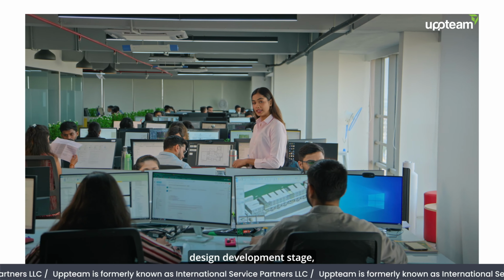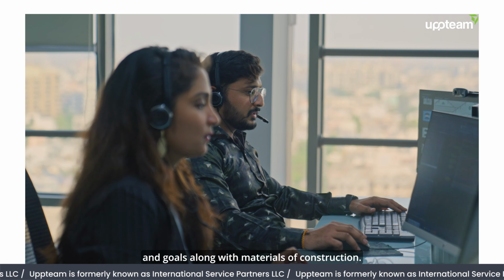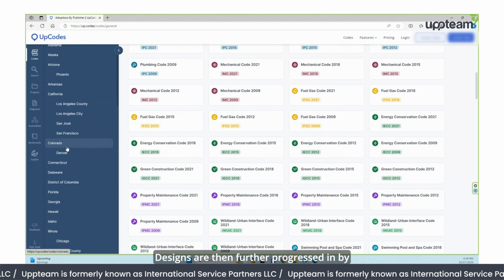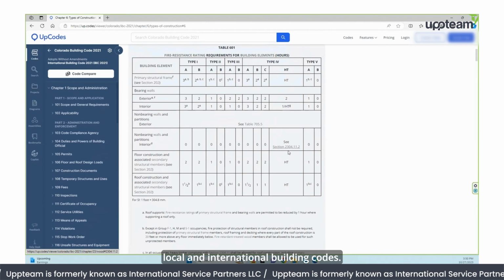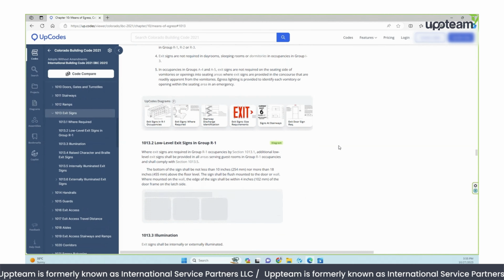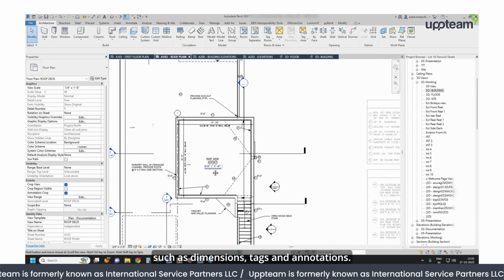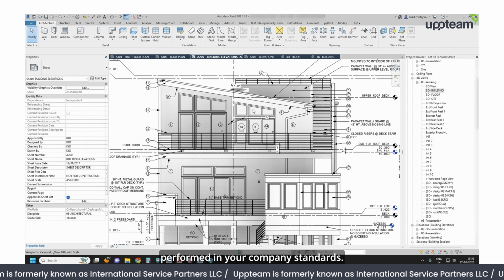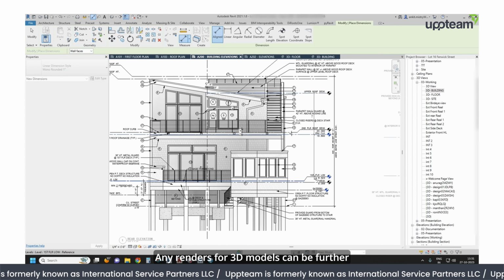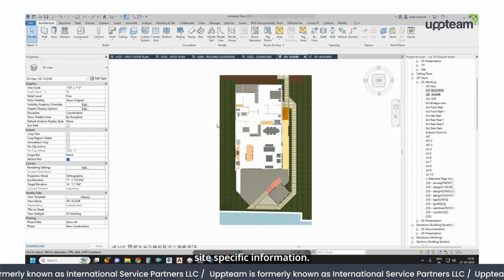From schematics to design development stage, we recommend scheduling a virtual meeting to go over final project requirements and goals along with the materials of construction. Designs are then further progressed by the ISP team in accordance with state, local and international building codes. During this stage, we also provide all project-related information such as dimensions, tags and annotations. All work is of course performed in your company standards. Any renders or 3D models can be further enhanced to include site-specific information.